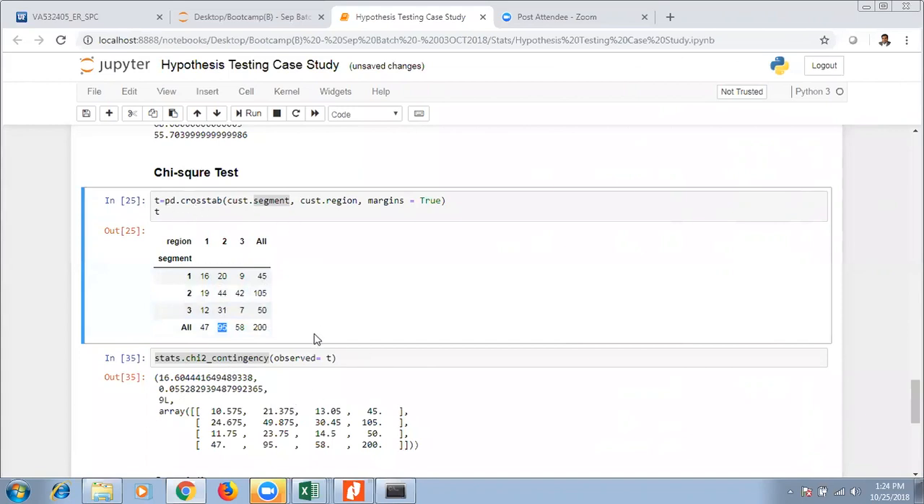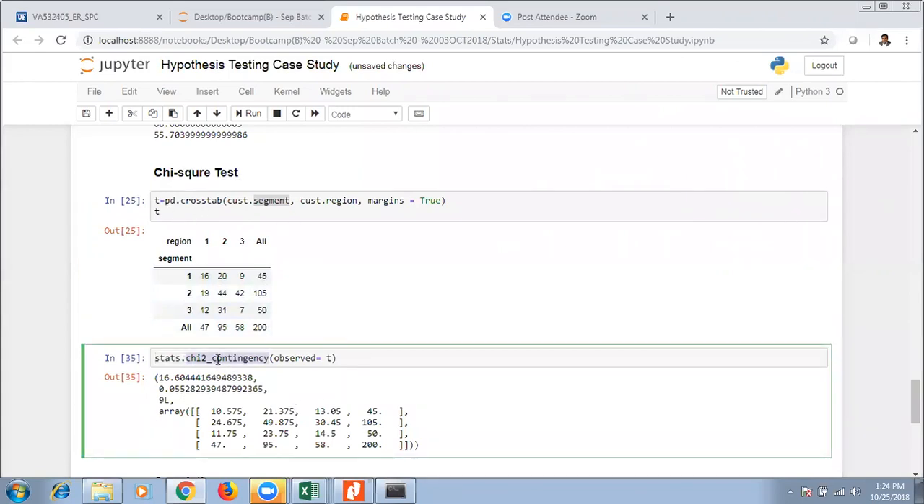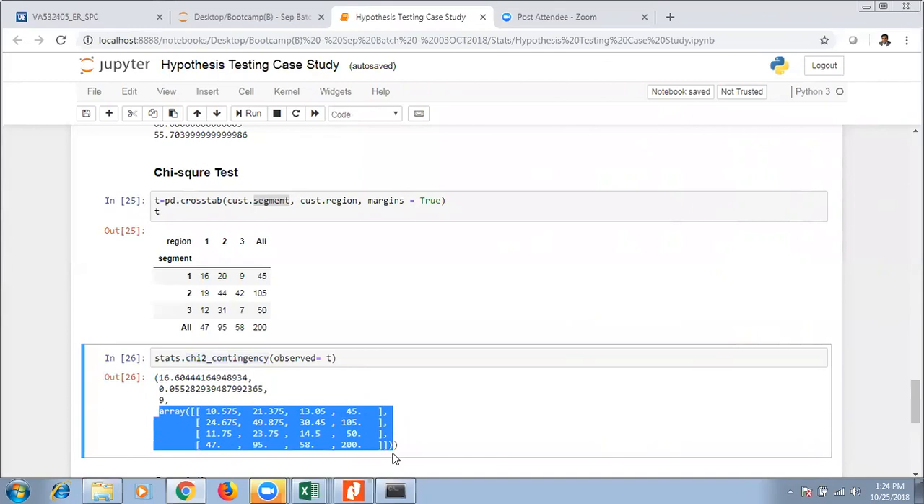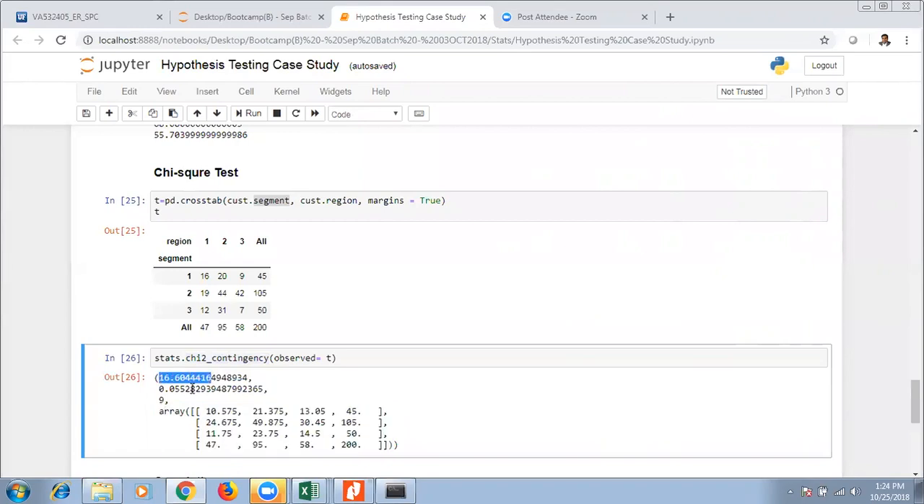Now this cross table will be the input for my chi-square. If you look at the chi-square output, you will get it like this. This is my chi-square value, and this is my p-value. This is my degree of freedom, and this is the observed and expected value. I will tell you about that a little later. But at this point, what you need to look at is the chi-square value and the p-value. If the chi-square value is high, that means there is a strong relationship. And how will you look at the strong relationship? P-value. If the p-value is low, you can reject your null hypothesis.